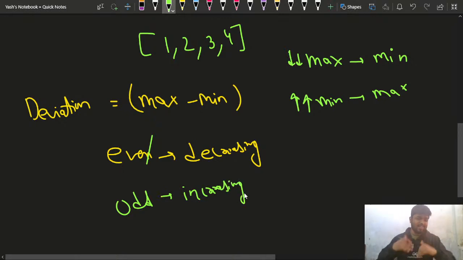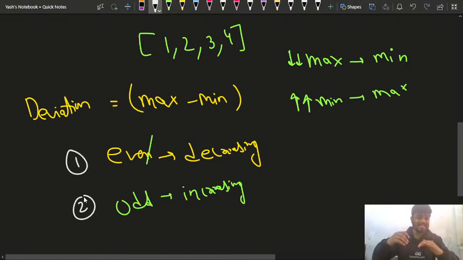So there are several challenges that are lying ahead of me. That is, I am not sure what to do. There are basically two types of operations that are being performed. One is this, second is this. One is decreasing the value of the elements, second is increasing the value of the elements. And if I perform these operations randomly, in that case I'll never be able to get the exact idea of what is the minimum difference that I can get, right?